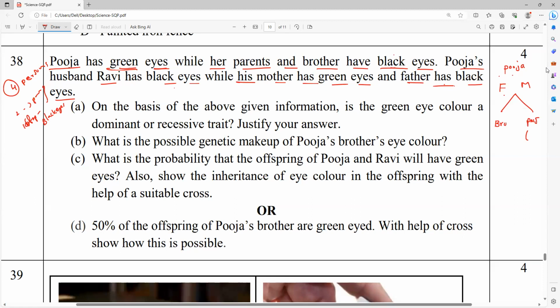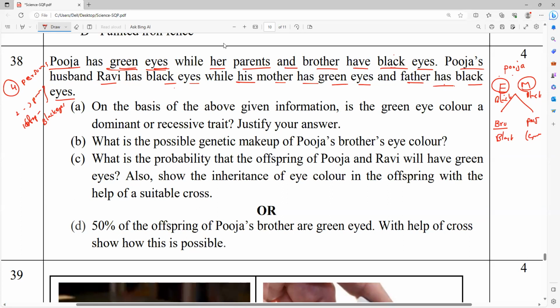Everybody? Pooja alone is having what eyes? Green eyes. And brother and father and mother both are having what eyes? Black, black, and black. Am I right, everyone? Yes, please respond. Understand?